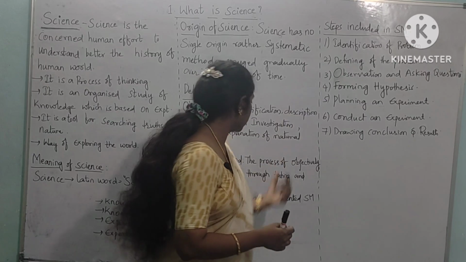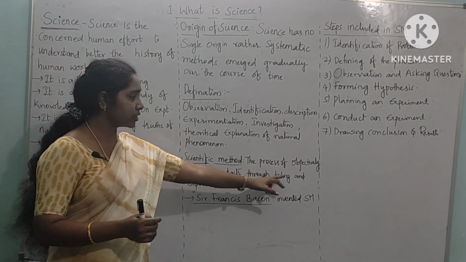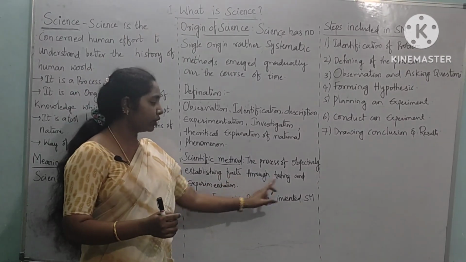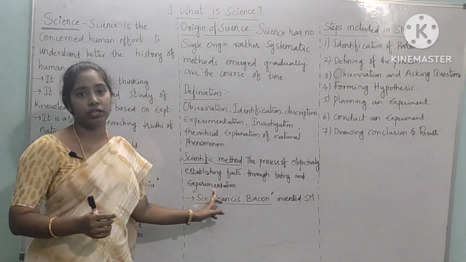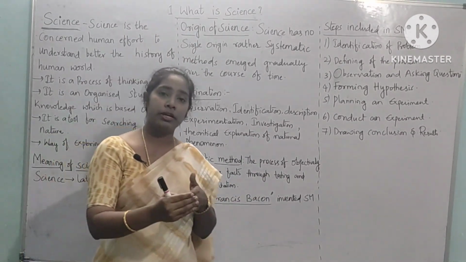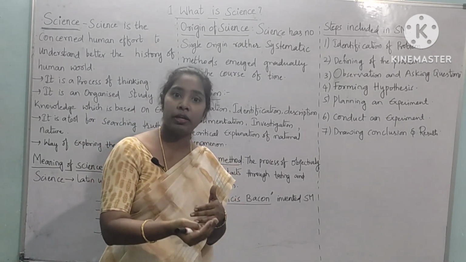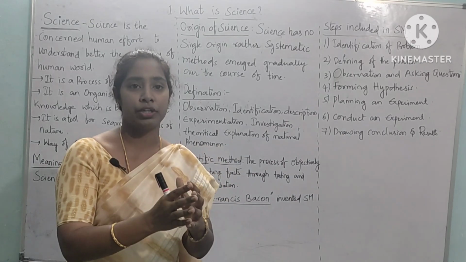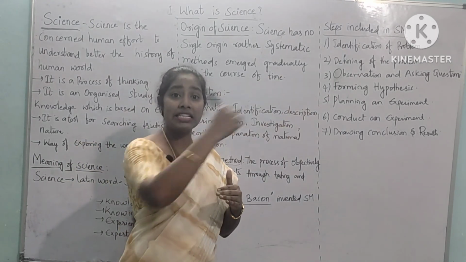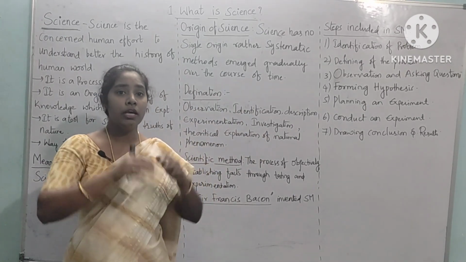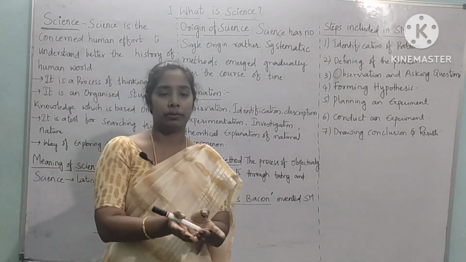Scientific method: the process of objectively establishing facts through testing and experimentation. By performing some tests, performing some experiments, collecting some information, and seeing past records, we will come to a conclusion, right?